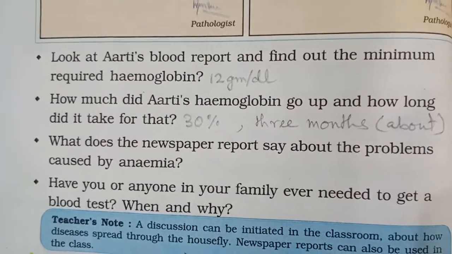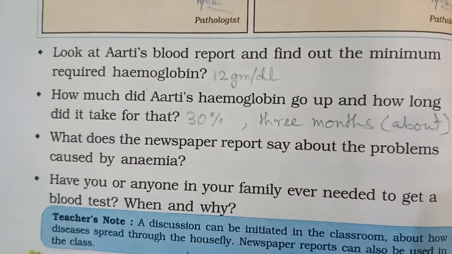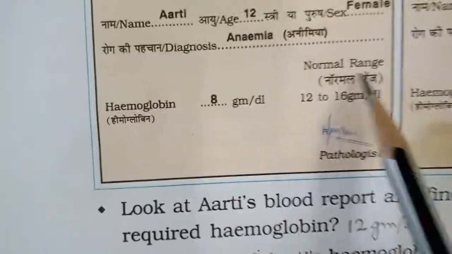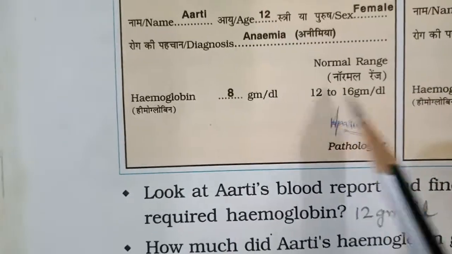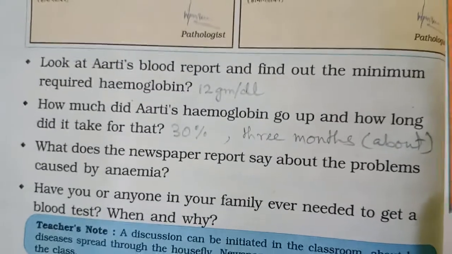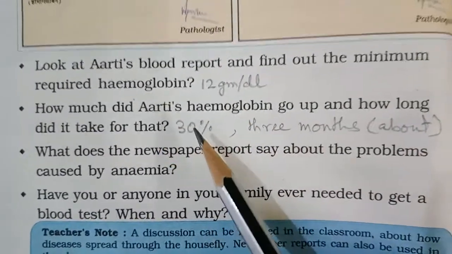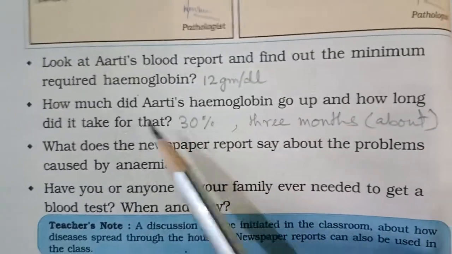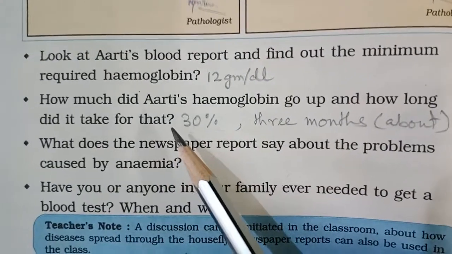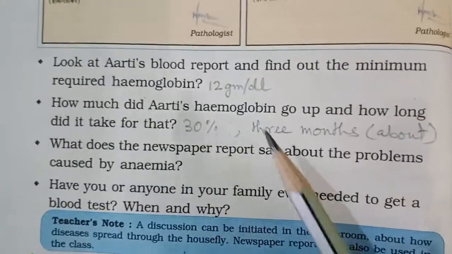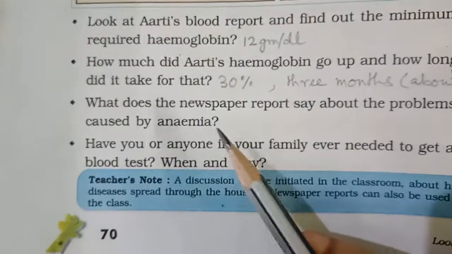Look at Aarti's blood report and find out the minimum required hemoglobin. The minimum is 12 gm per dl. How much did Aarti's hemoglobin go up and how long did it take for that? It took almost 3 months and it increased by 30%.